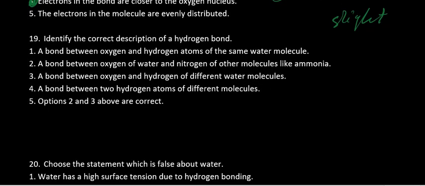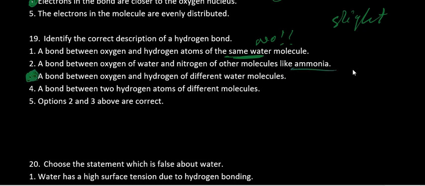Identify the correct description of a hydrogen bond. A bond between oxygen and hydrogen atoms of the same... No. They can be the same. A bond between oxygen of water and nitrogen of ammonia. There is ammonia there. A bond between oxygen and hydrogen of the... alright, that's the answer, I've already explained.